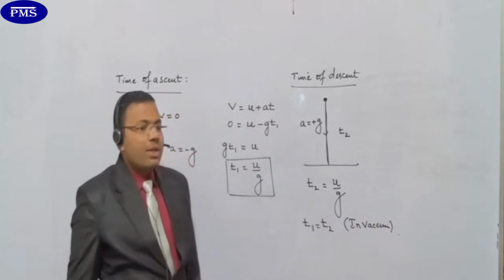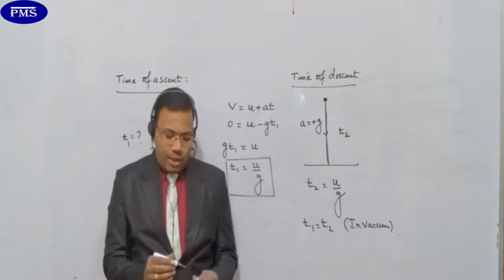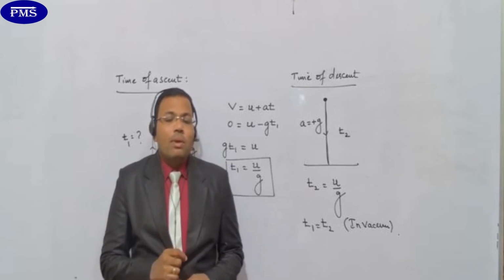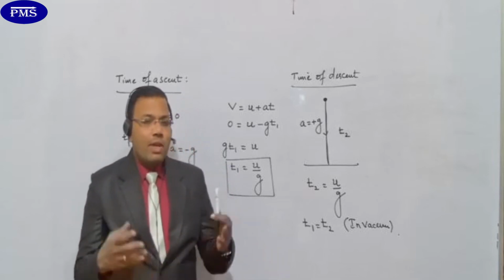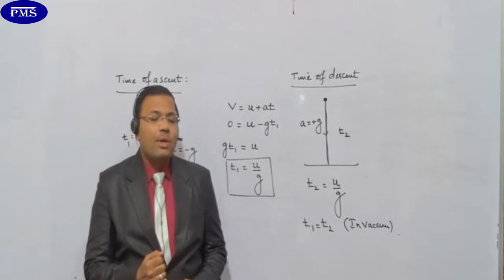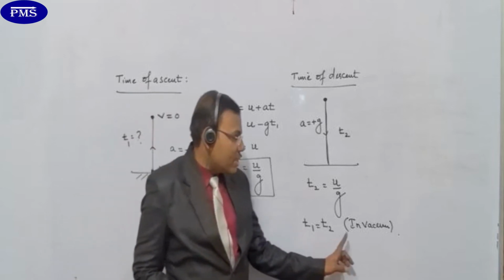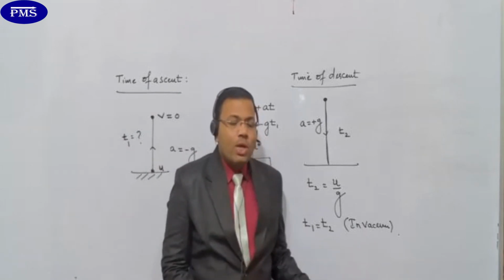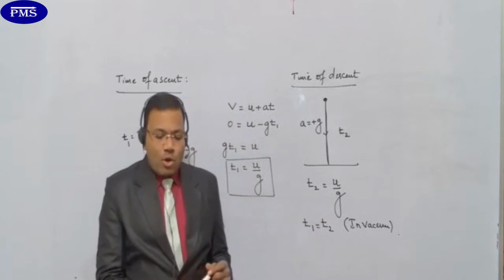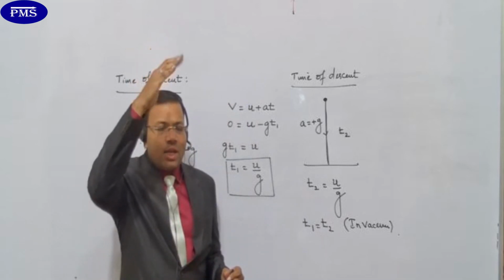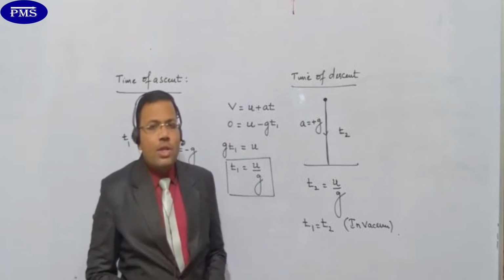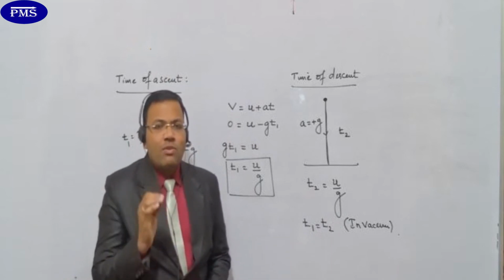लेकिन what happens students, general अगर आप गौर करेंगे, मतलब प्रैक्टिकल एग्जांपल में जब देखेंगे, where air is there, तो time of ascent is more और time of descent is more. यहाँ पे I have given you condition, time of ascent is equal to time of descent only in case of vacuum. जब आप एयर रेजिस्टेंस कंसीडर करेंगे ना बेटे, तो कौन सा टाइम बढ़ के रहेगा? टाइम ऑफ ascent बढ़ के रहेगा, ऊपर जाने का टाइम बढ़ के रहेगा, या नीचे आने का टाइम बढ़ के रहेगा? तो slight confusion will be there. I'll just, to avoid that confusion, I'm giving one example.